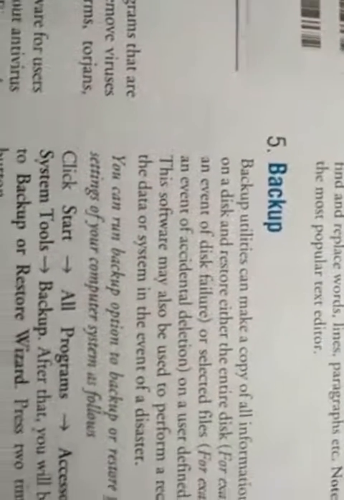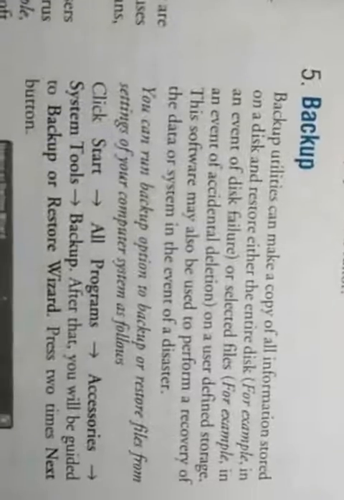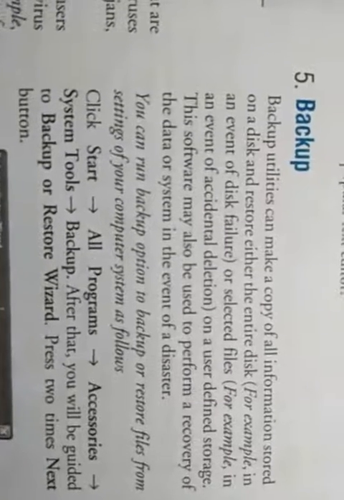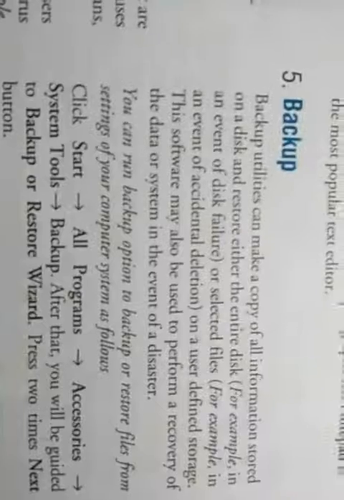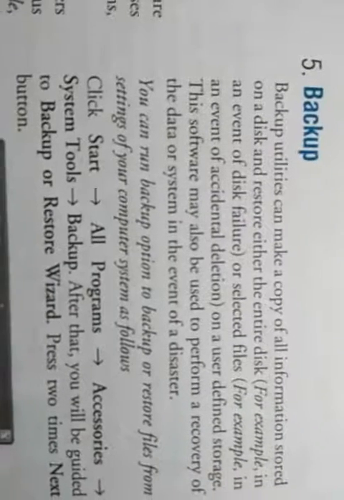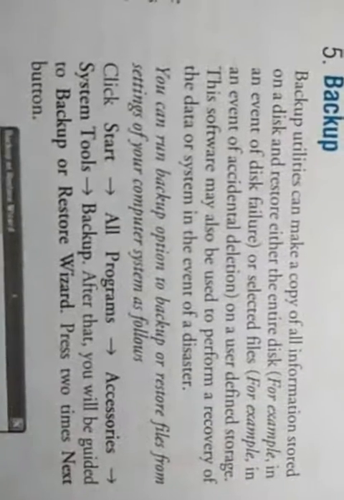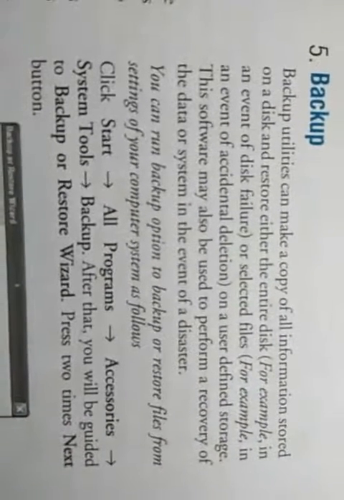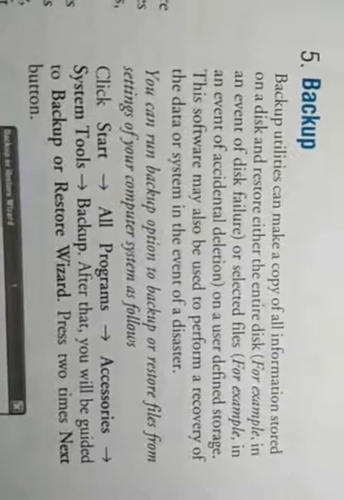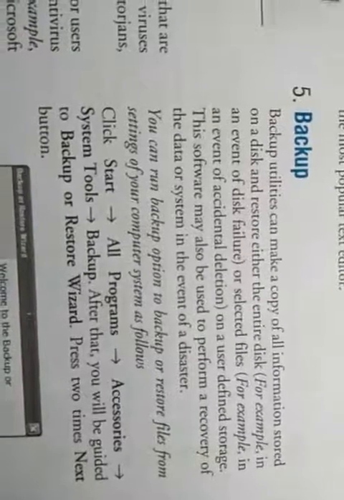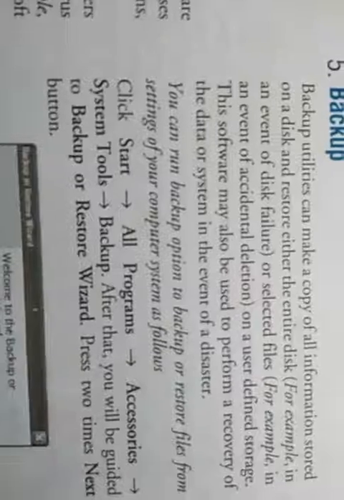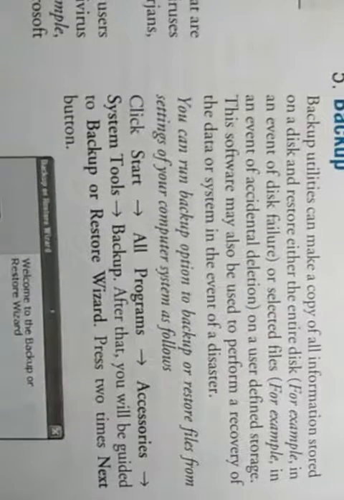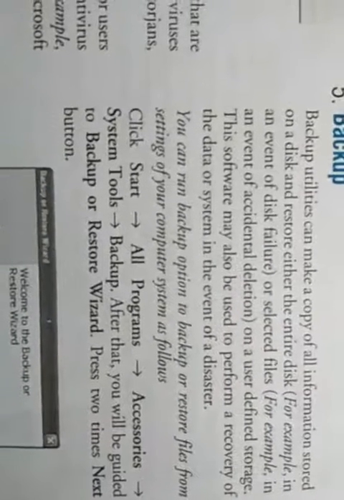Backup utilities can make a copy of all information stored on a disk and restore either the entire disk, for example in the event of a disk failure, or selected files. This software may also be used to perform a recovery of the data of the system in the event of a disaster.